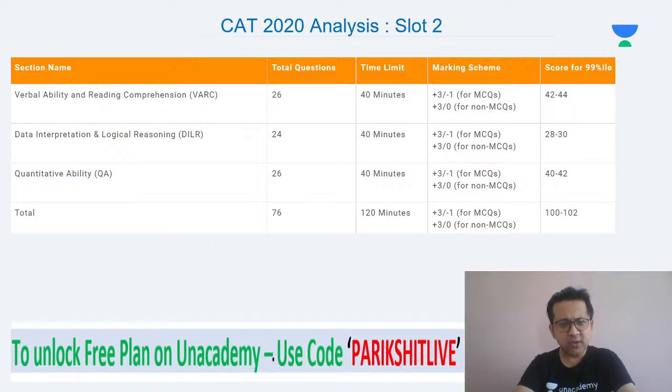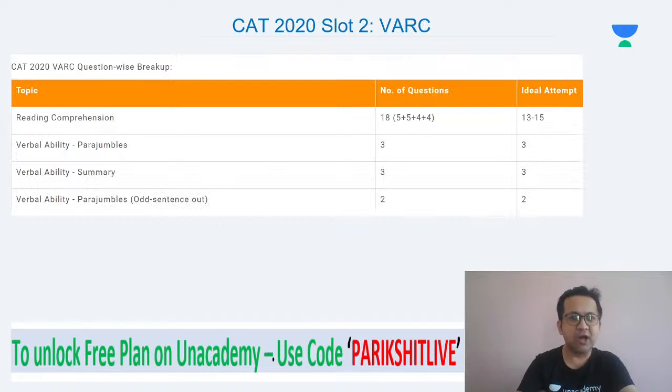Okay, let's look at CAT 2020 in more detail. I have taken slot 2 as an example. Let's dissect slot 2 in greater detail. Slot 2 VRC, CAT 2020. If you look at RC, that is basically the meat of this section. 18 questions out of a total of 26 questions were from RCs.